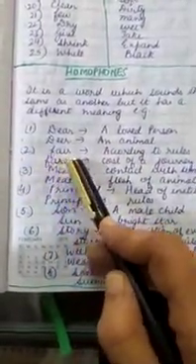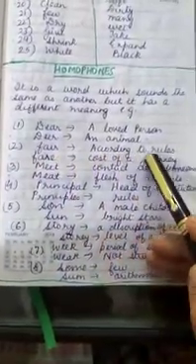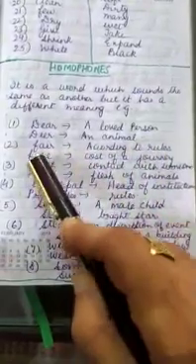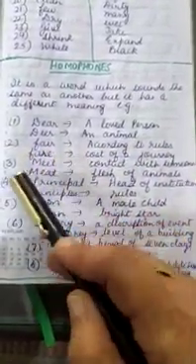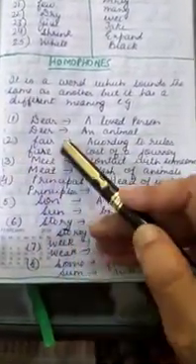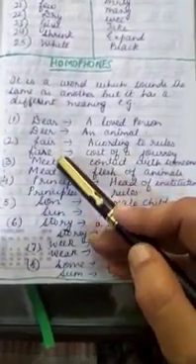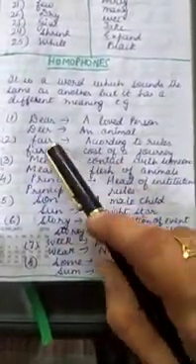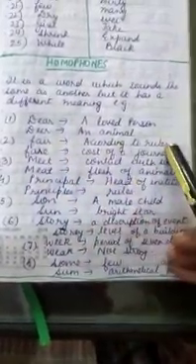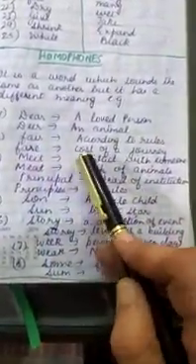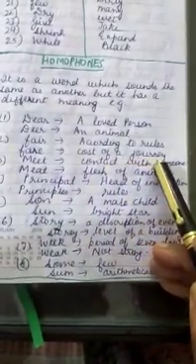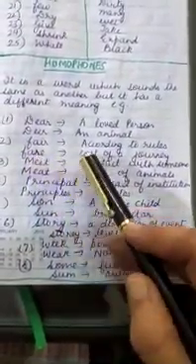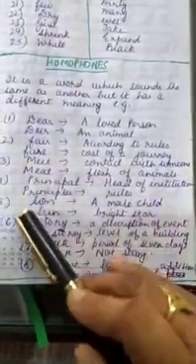Fair, F-A-I-R, fair. According to the rules. Something which is fair according to the rules. The spelling is F-A-I-R. F-A-R-E, fare. These two are sounding the same, fair and fare, but the spelling is different. First fair is according to the rules and the next fare is cost of a journey. When we give the amount and we have the receipt, that cost is called fare.